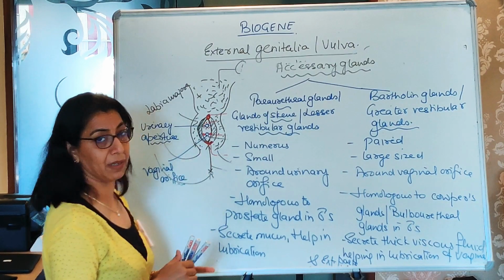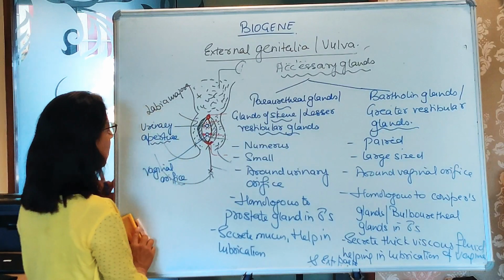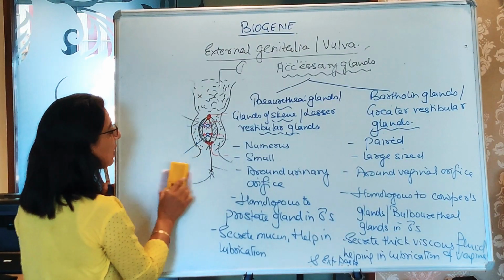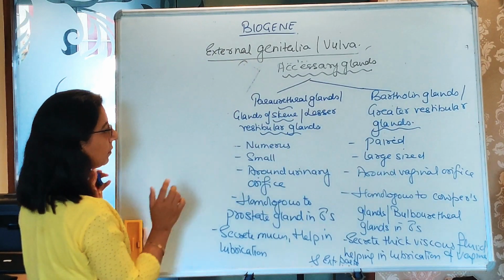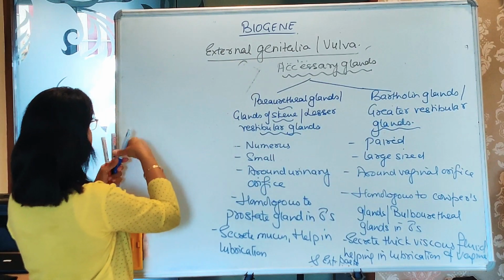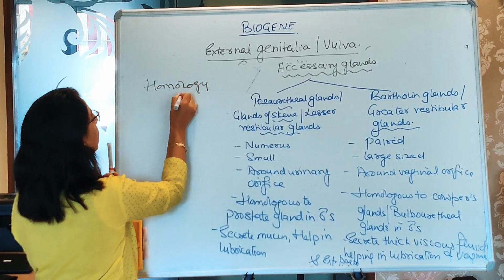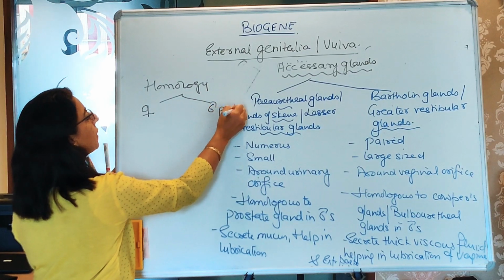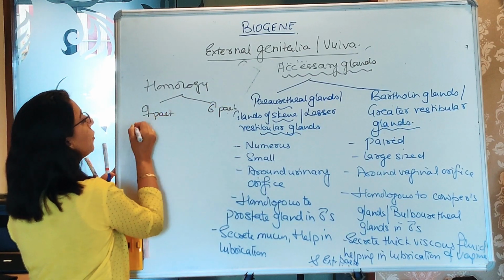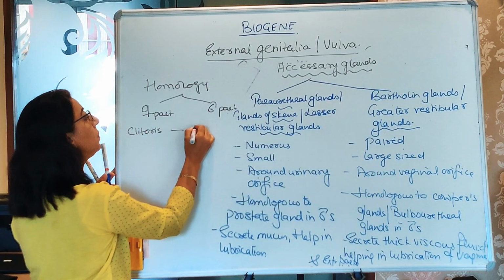Now one more thing, यहाँ पे आती है जो बात करते होती है homology की. So what about the homology part? अगर हम बात करें females और male की, तो female part और male part. Female part में जो clitoris है, this is homologous to penis.